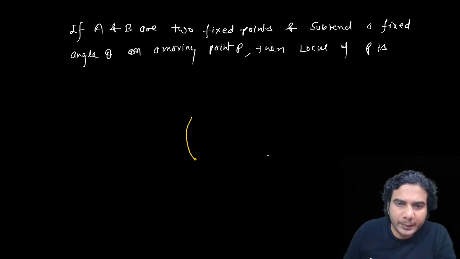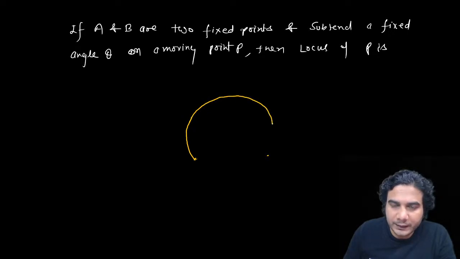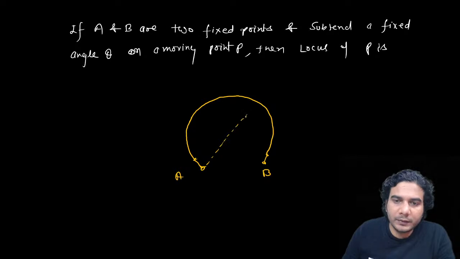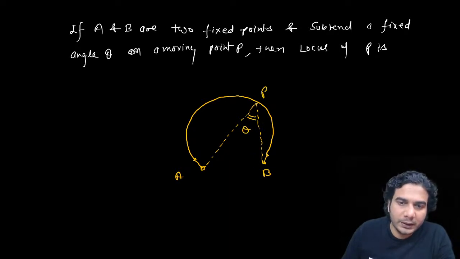Whether it's a major arc or minor arc will depend on theta. So this is A and this is B. You can see this angle, take P anywhere, is always constant. You have done this property, right? Chord AB subtends equal angles. This angle is theta. You take P anywhere on this arc, this angle is going to be theta.